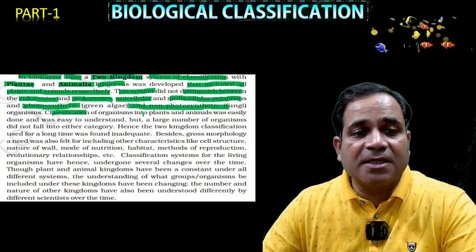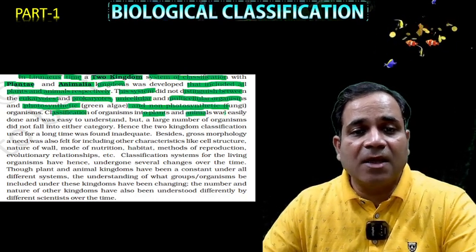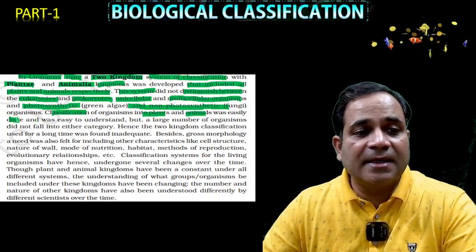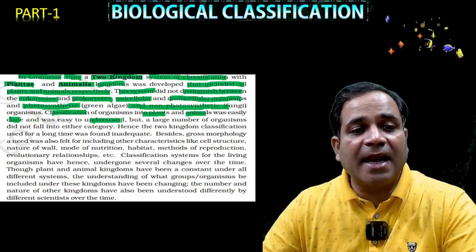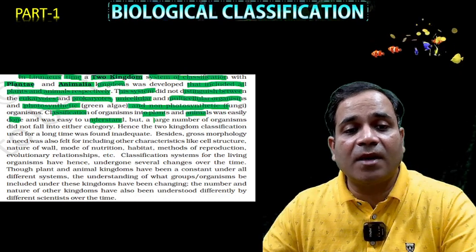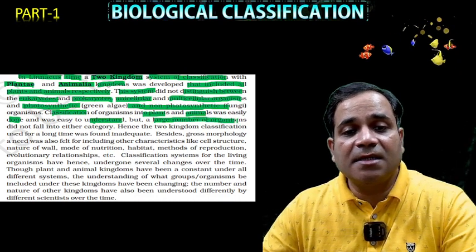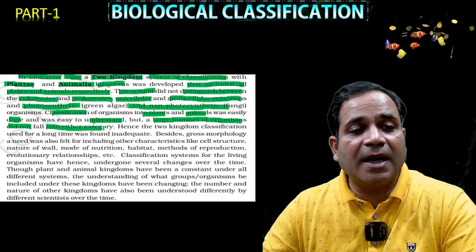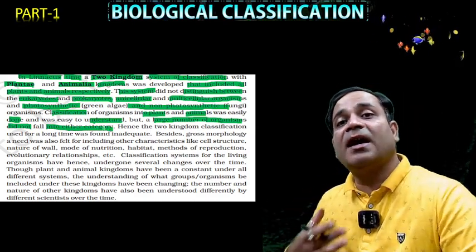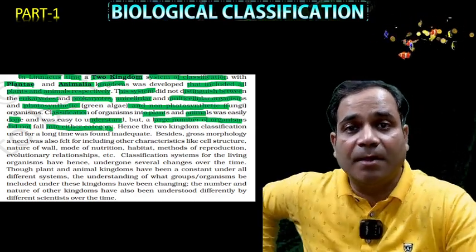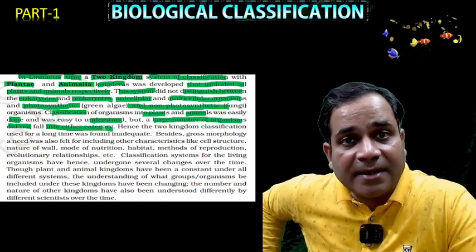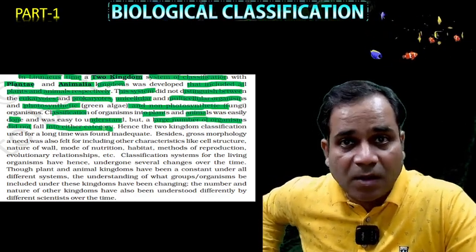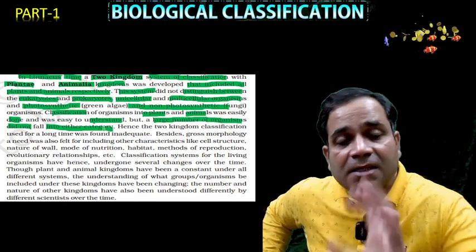Classification of organisms into plants and animals was easily done and easy to understand, but a large number of organisms did not fall into either category. But here I have to classify the bacteria. So where do we put bacteria? Is bacteria a plant or is bacteria an animal? This was the question, my dear.